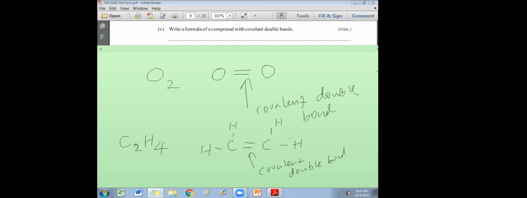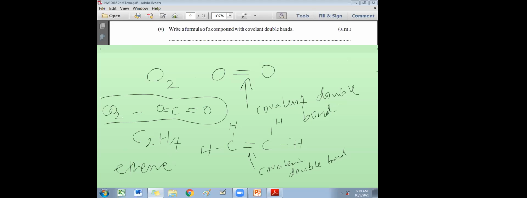C2H4 is ethene. In addition to that, CO2, carbon dioxide, also has covalent double bonds. How to draw CO2? Carbon, double bond oxygen, double bond oxygen. This is how you get CO2.